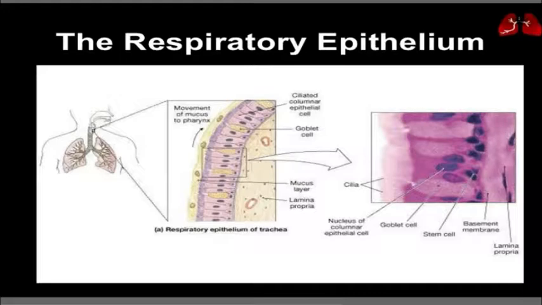So when dirt particles mistakenly enter into the trachea, they are ejected out by coughing or by the ciliary action. It is lined by mucus glands also. So these mucus glands are helpful for trapping the bacteria which enter into the trachea. Now we are moving on to the